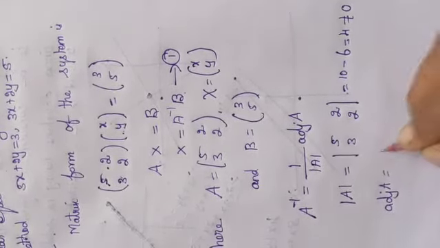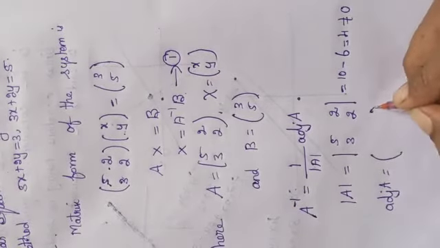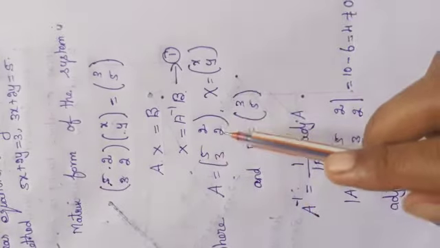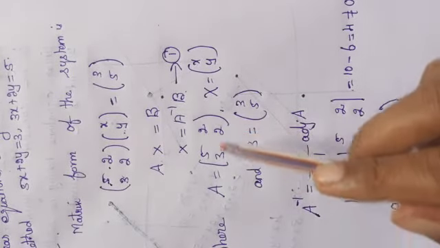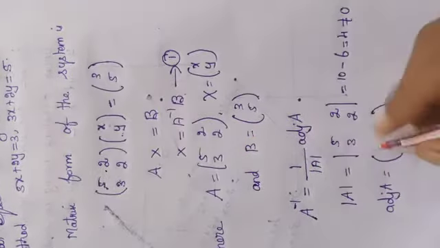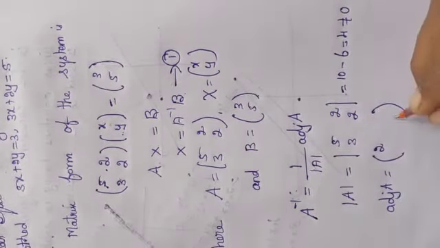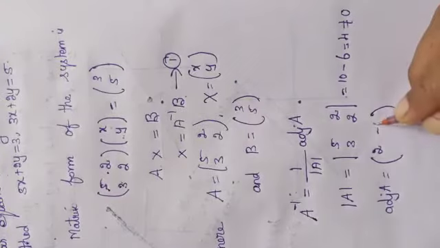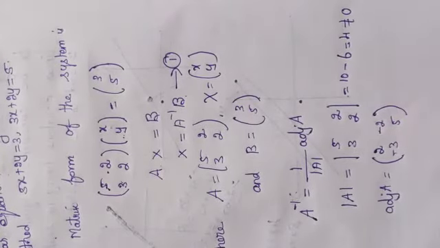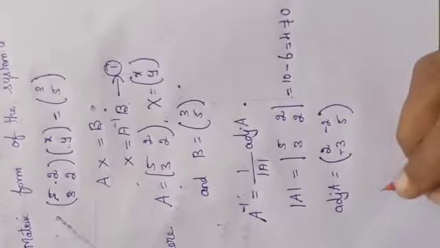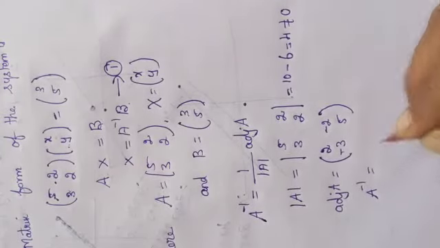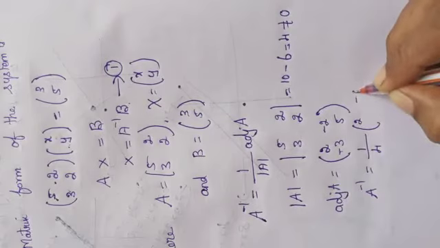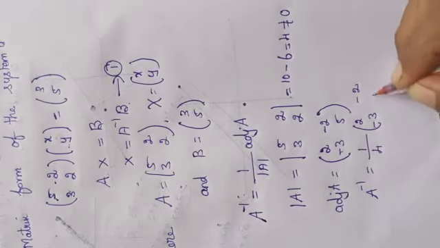Adjoint A for a 2 by 2 matrix we can write in a single step, isn't it? Exchange the main diagonal, change the sign of the other diagonal. 5 to 2, that is 2, 5. Then the other values: 2 means minus 2 and 3 means minus 3. Now shall we write A inverse? A inverse is equal to 1 by determinant A, that is 1 by 4 into 2, minus 2, minus 3, 5.